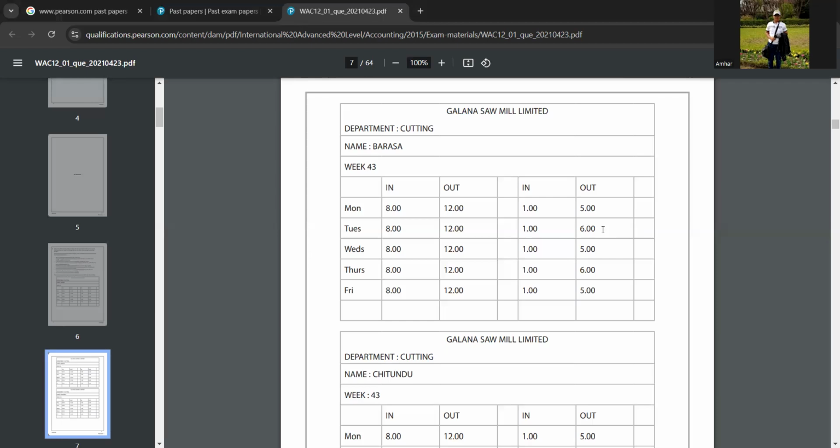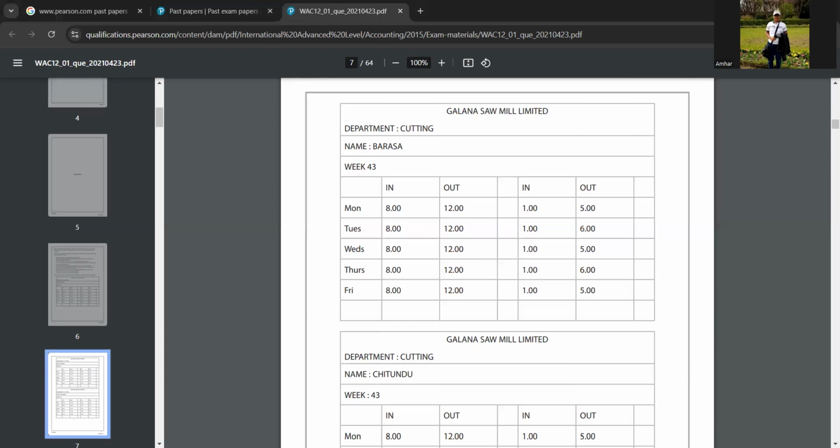Here it's the same. Here he is working correctly 8 hours. And on Thursday again 1 hour extra, 5 to 6, so he also put 1 hour. And on Friday it's correct, 8 hours is correct.